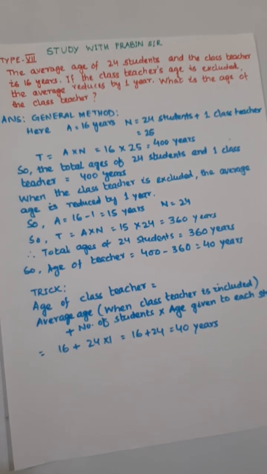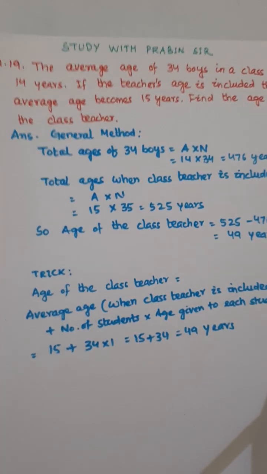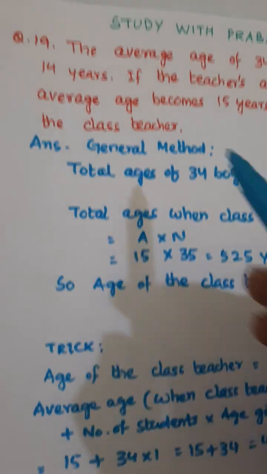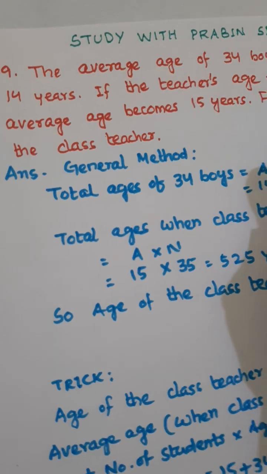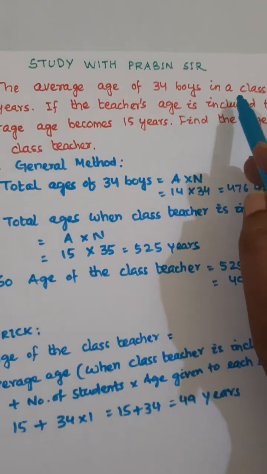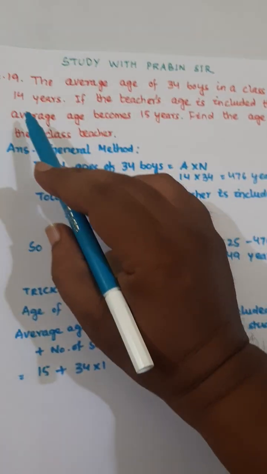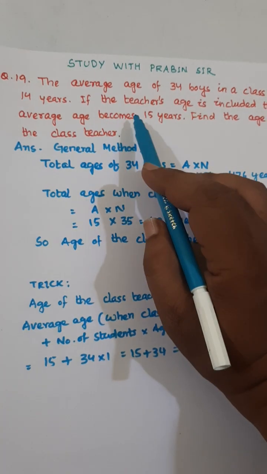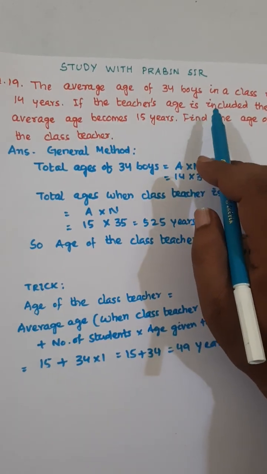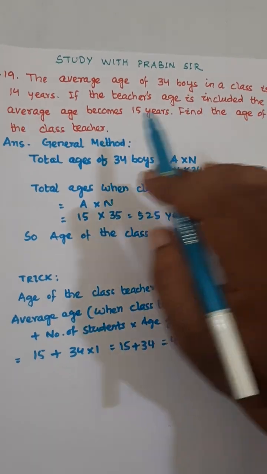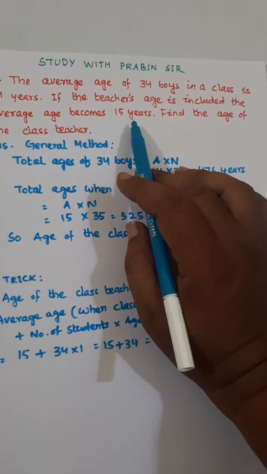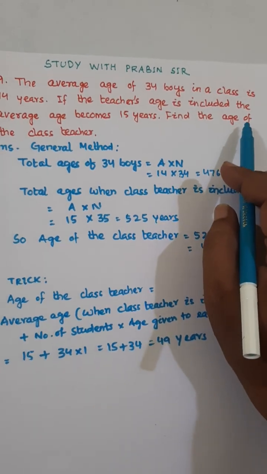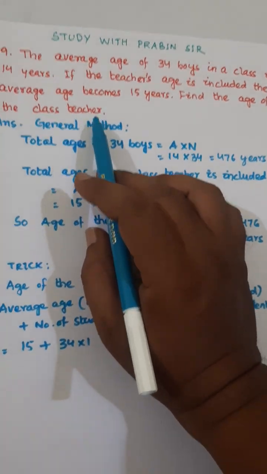Now the next question, that is question number 19. The average age of 34 boys in a class is 14 years. If the teacher's age is included, the average age becomes 15 years. Find the age of the class teacher.